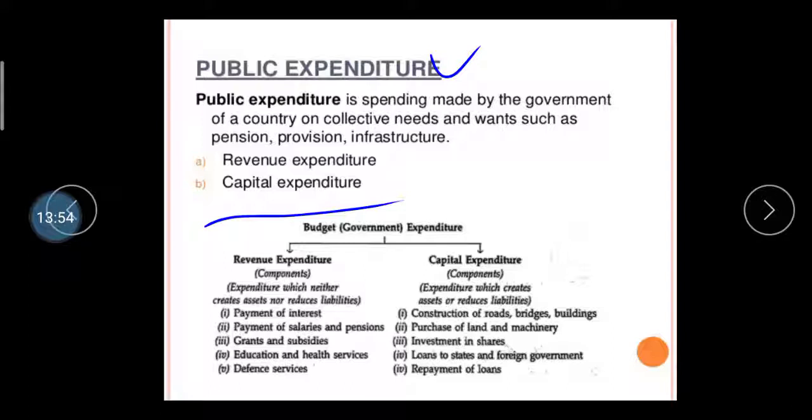Second one is the purchase of land and machinery. They spend money and get the land and machinery as an asset. Then investment in shares, where they act as a shareholder. Then loans to state and foreign governments. If a government provides a loan to another government, it is one type of capital expenditure, and they will get interest. Then repayment of loan. If they repay a loan, it is one type of expense for them, and it reduces the liability.